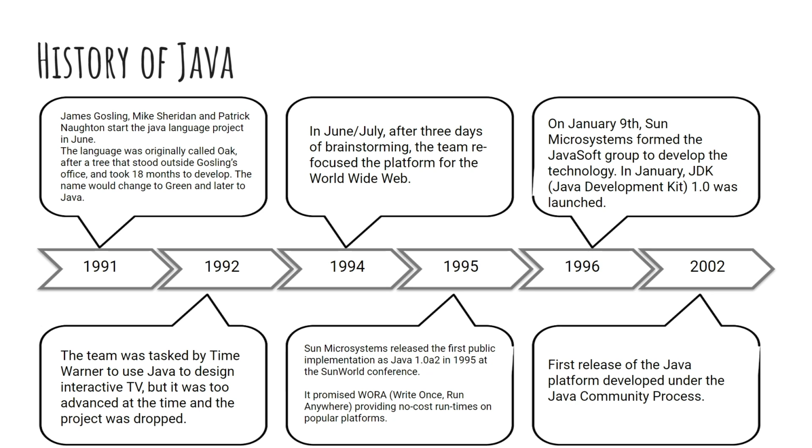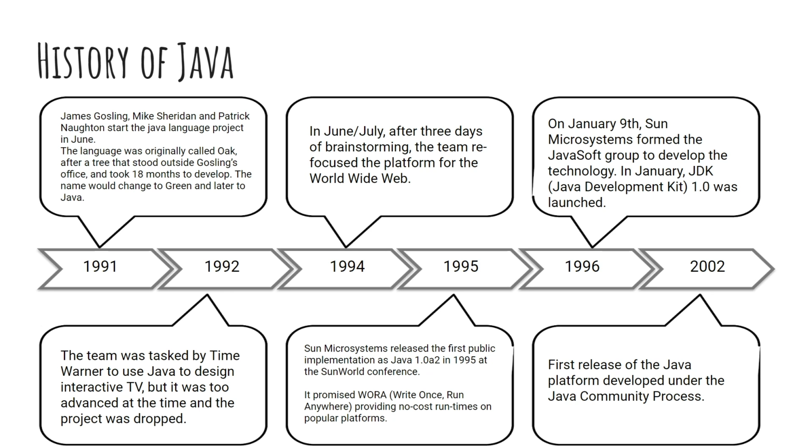In 1992, the team was able to demonstrate the new platform, including the Green OS and the Oak language. They demonstrated it with the digital assistant device named Star7, and they used a smart agent called Duke to assist the user. Duke would later become the mascot of Java. The team was tasked by Time Warner to use Java to design an interactive TV, but at that time, Java was too simple and this project too advanced for this project to be successful.